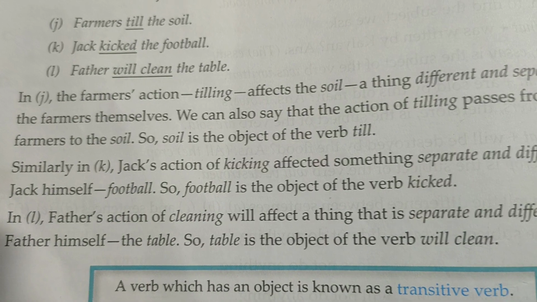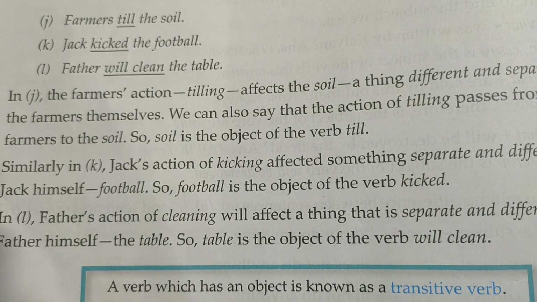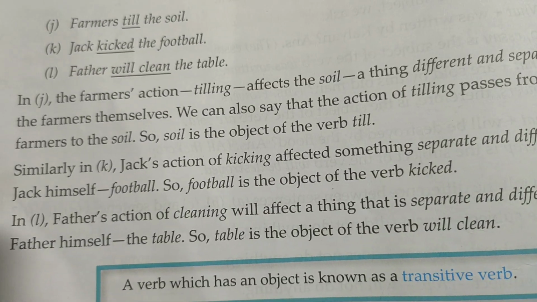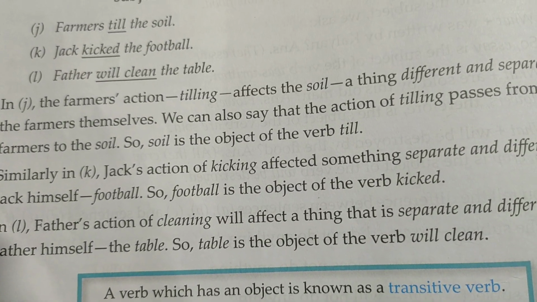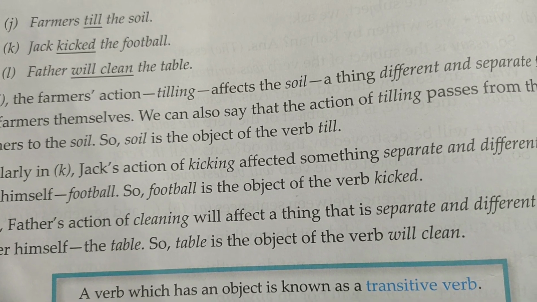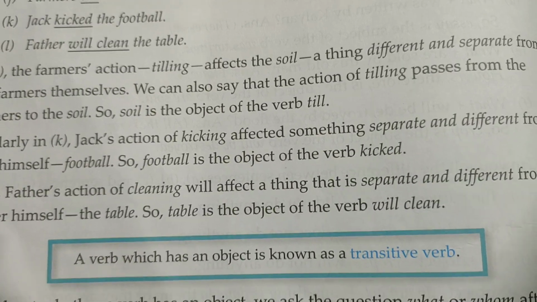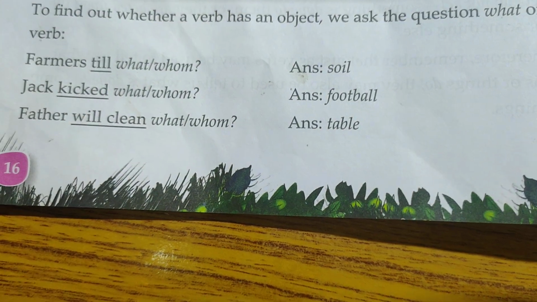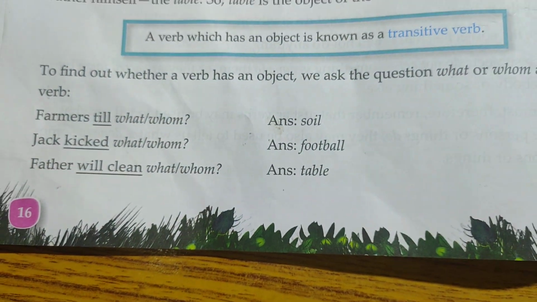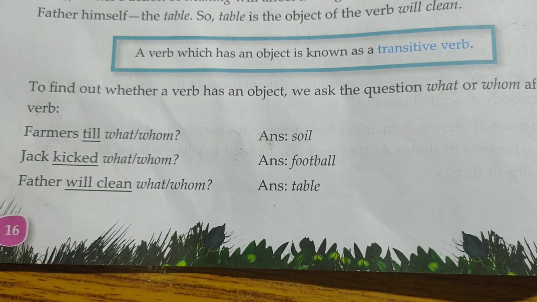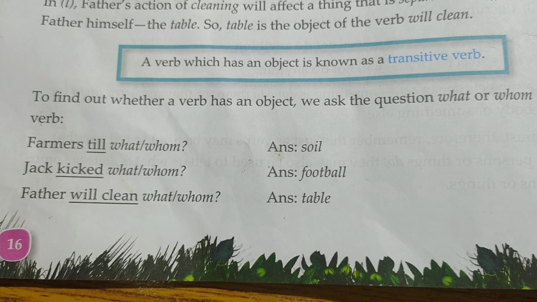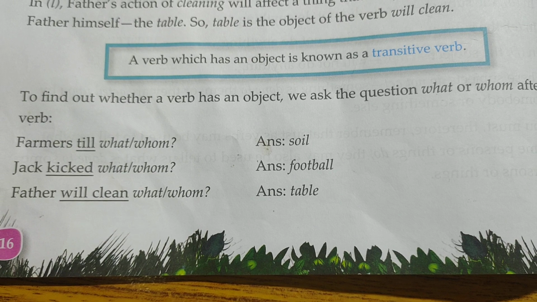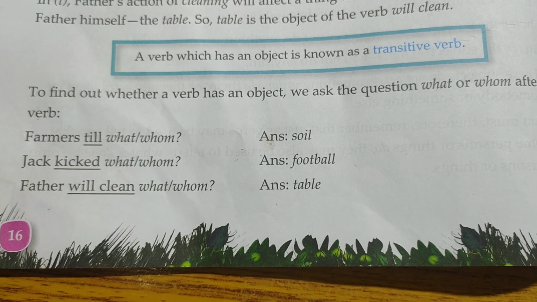Now in the third, father's action of cleaning will affect a thing that is separate and different from father himself. Father is going to clean what? The table. So table is the object of the verb will clean. Now let us see here. A verb which has an object is known as a transitive verb. Remember, a verb which has an object is known as a transitive verb.